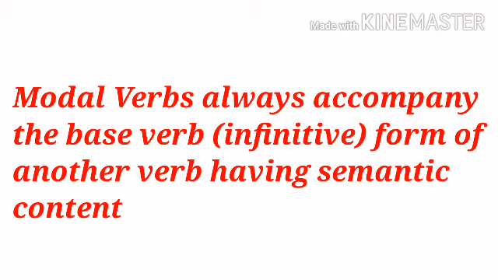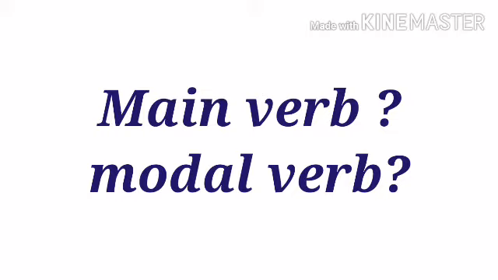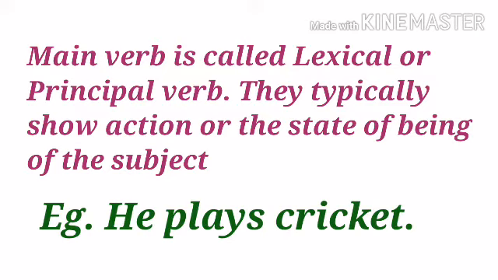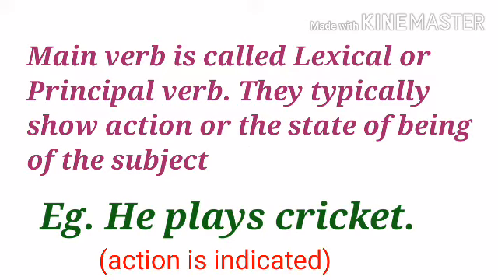Students, now if you are confused between the main verb and modal auxiliary or modal verb, then let me tell you that the main verb is called lexical verb or principal verb. In simple words, it is the one which typically shows the action or the state of being of the subject. For example, he plays cricket. So obviously here the subject he is doing something, an action is indicated.